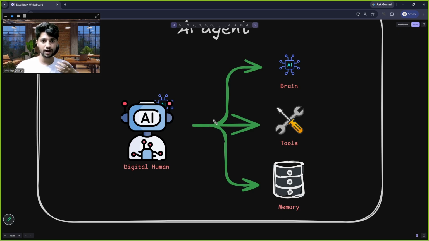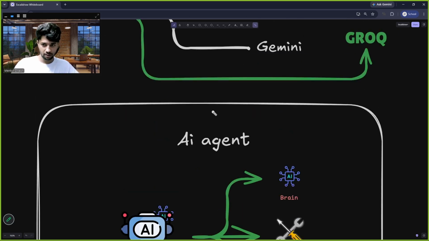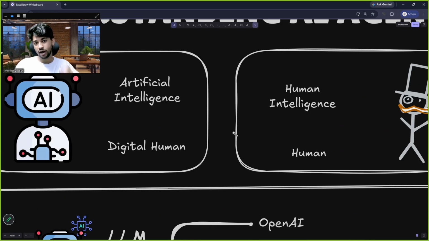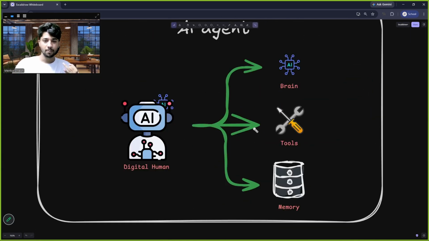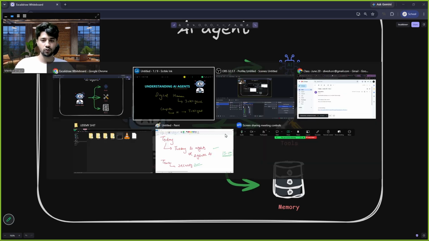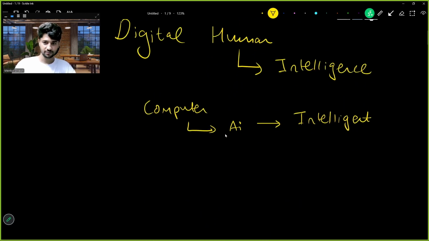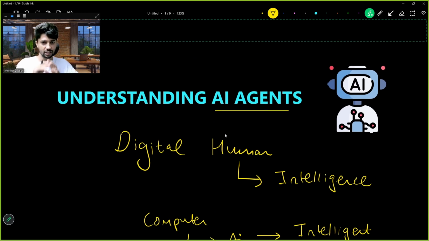You can create voices with your mouth. You can sing with your mouth, but you cannot sing 1,000 times, right? So for that we have a tool, a mobile, in which you can play songs. So these are the three things which I'm comparing an AI agent, which means a digital human, with a real human. Humans also have these three things: brain, memory, and tools. Digital humans also have these three things: brain, memory, and tools. So this is what AI agents are in a nutshell.